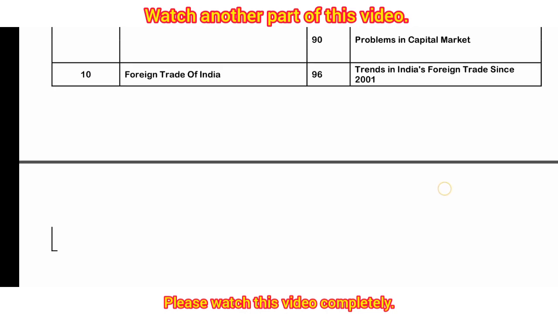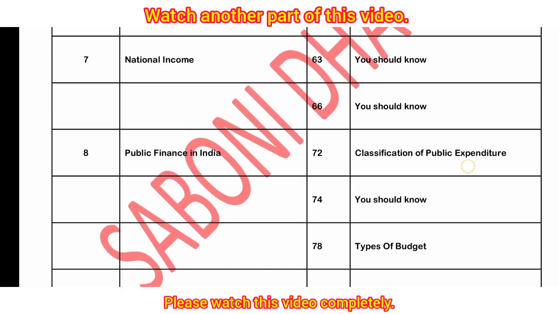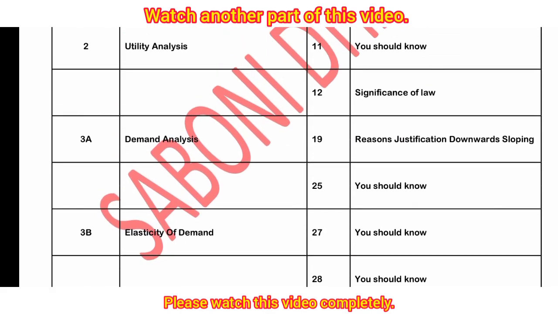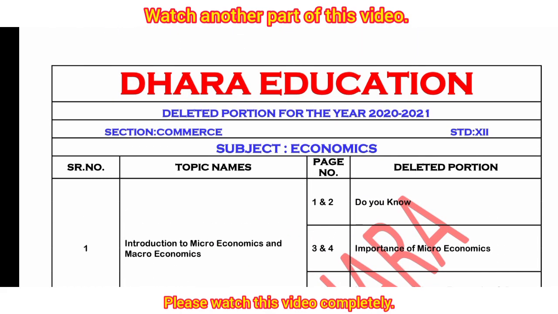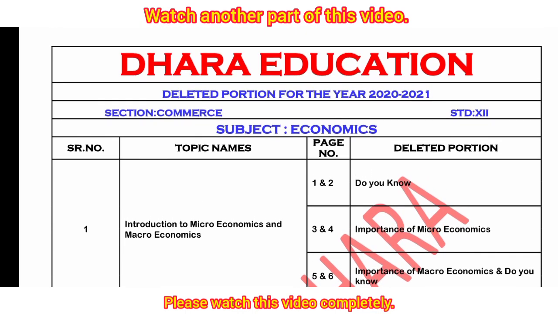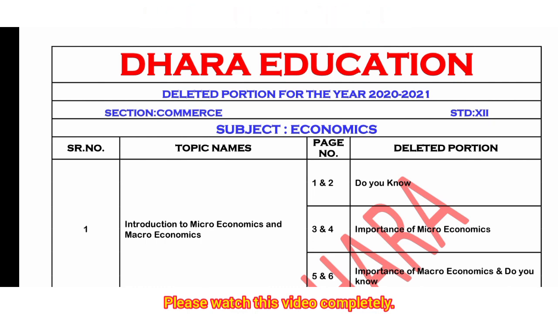So students, with this we have completed all 10 chapters of our Economics HSC board, and I hope you are very clear about the same. Once you delete all the deleted portion noted in this video, you will be able to start with the portion for your HSC board.